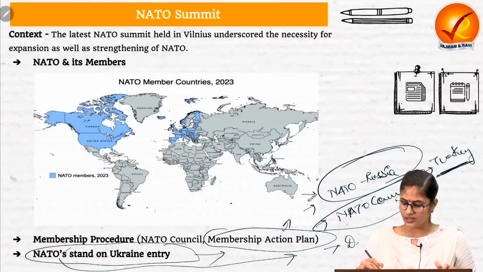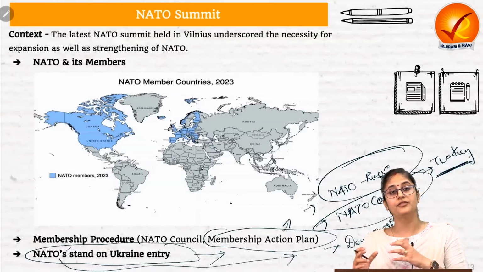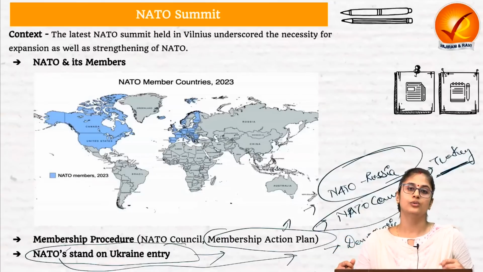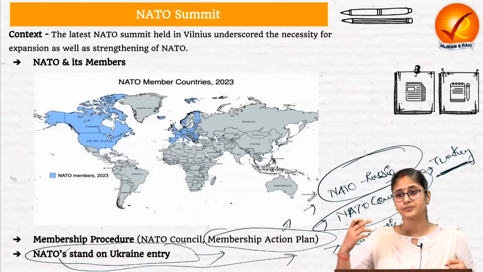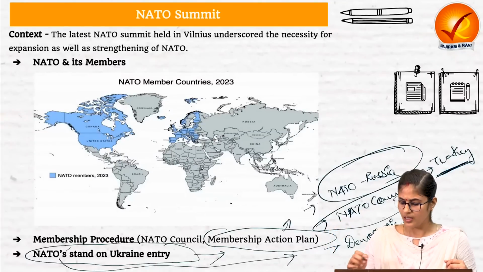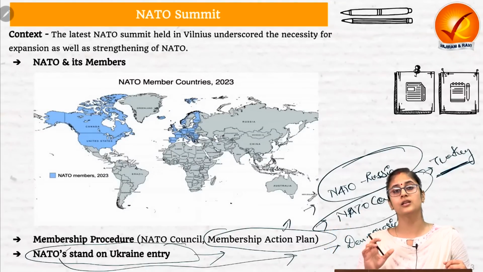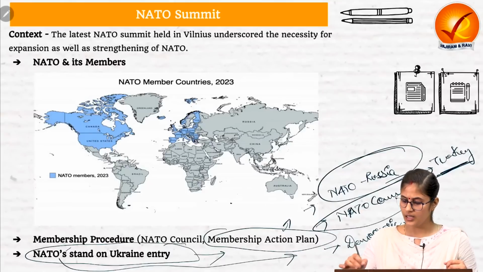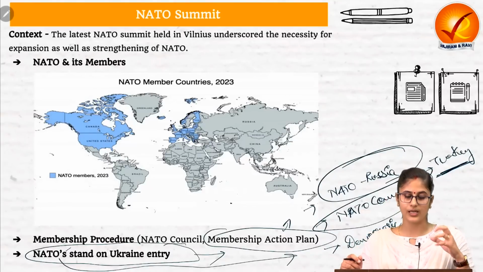That is, it has to have democratic credentials, it has to have a functioning market economy, it needs to be willing to contribute to the military and the political and economic goals of NATO. But there are certain things on which Ukraine still needs to work. This is all that we need to know with regard to this article.